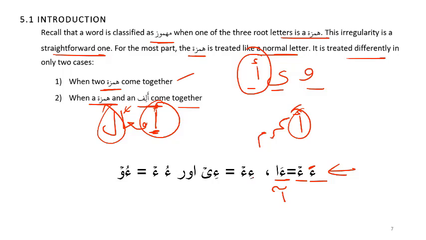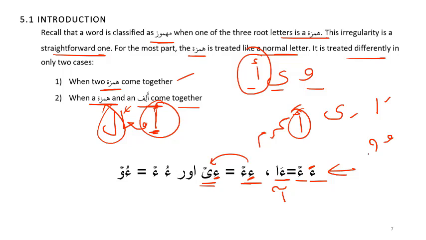When you have the first hamza with a kasra and the second with a sukoon, then basically we extend the kasra sound. So an extension of the kasra sound makes it a ya. So hamza, kasra, hamza gets converted into e. So basically this is an extension of the kasra. I hope you recognize that there is a relationship between fatha and alif, kasra and ya, and dhamma and what's the dhamma related to?